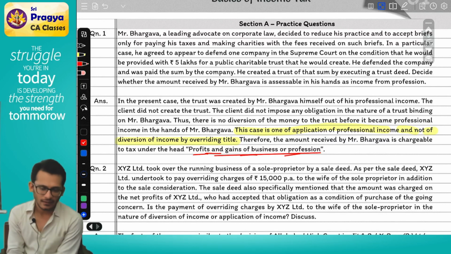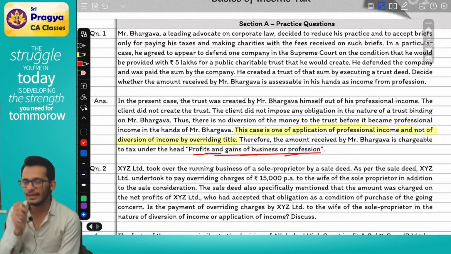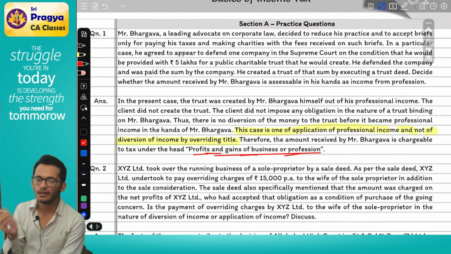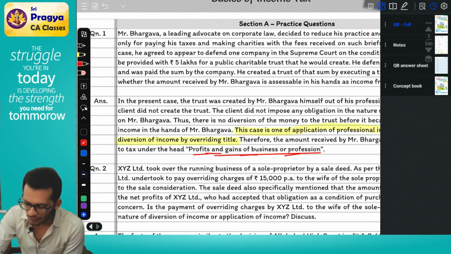Clear? Yes. Rahul, in exams, do you have to write this story? Yes. At least this much, at least you have to write. You cannot directly come and say application of income, therefore taxable. You have to give the story. There is a way to write an exam. How do you write an exam, Rahul?